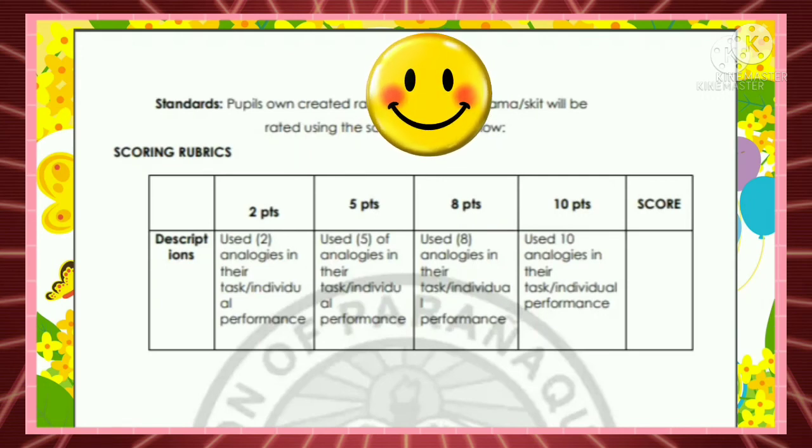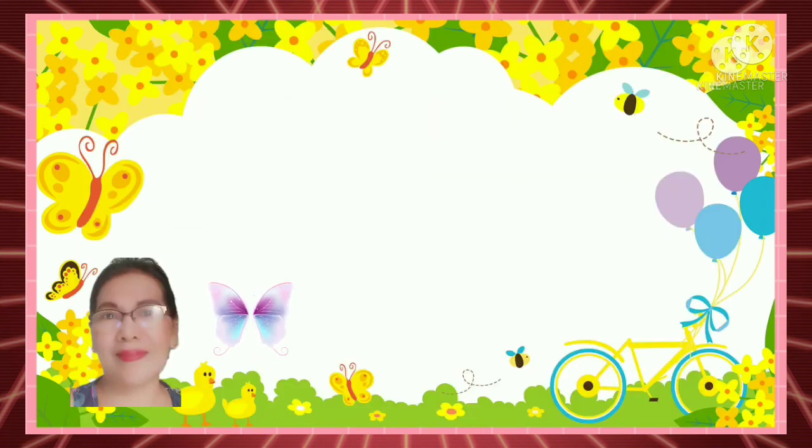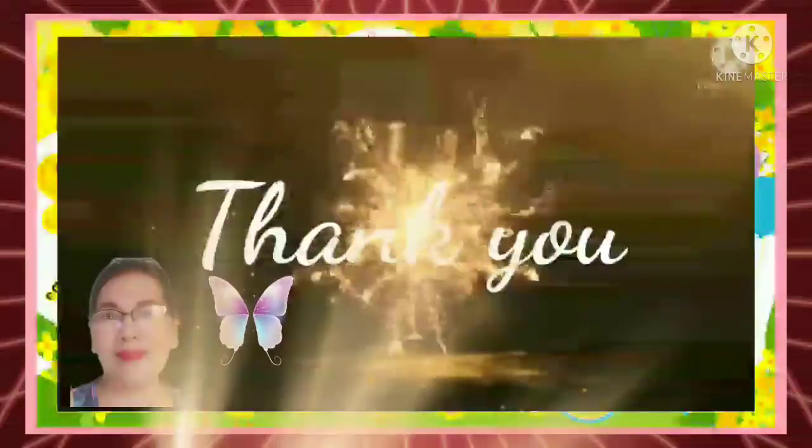Now let's have the standards. Pupils' own created rap, jazz chant, drama, or skit will be rated using the scoring rubrics below. Descriptions: Use analogies in their task and individual performance. 2 points: Use 5 analogies in their task or individual performance. 5 points: Use 8 analogies in their task and individual performance. 8 points: Use 10 analogies in their